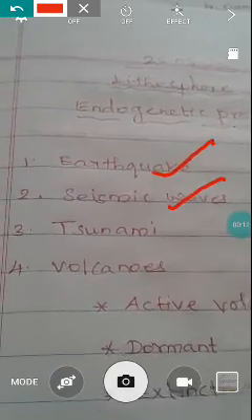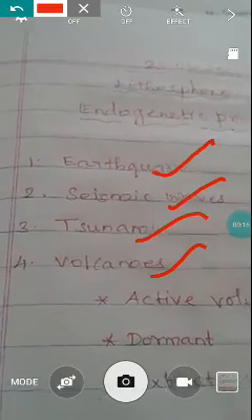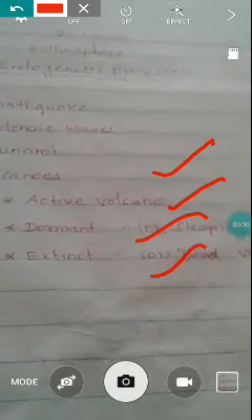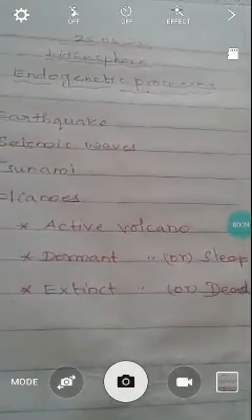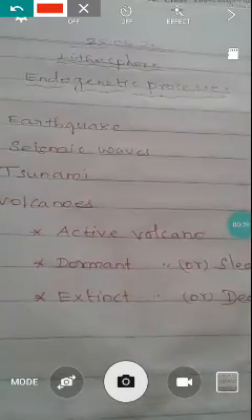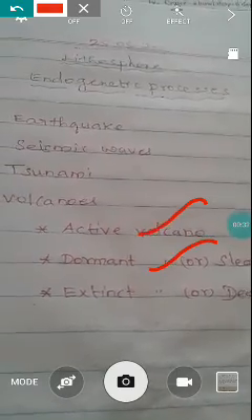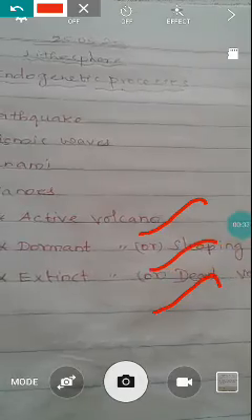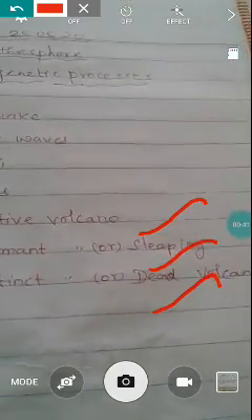Today our topic is earthquake, seismic wave, tsunami, volcanoes. From these volcanoes, we want to see three types: the active volcano, dormant volcanoes, and extinct volcano. The dormant volcanoes are also known as sleeping volcanoes. Extinct volcanoes are also known as dead volcanoes.